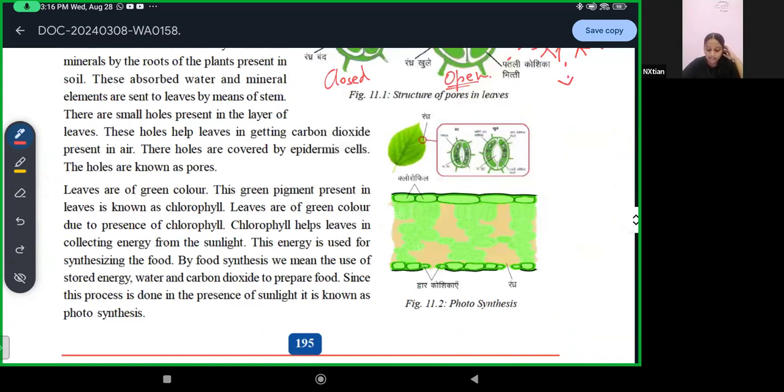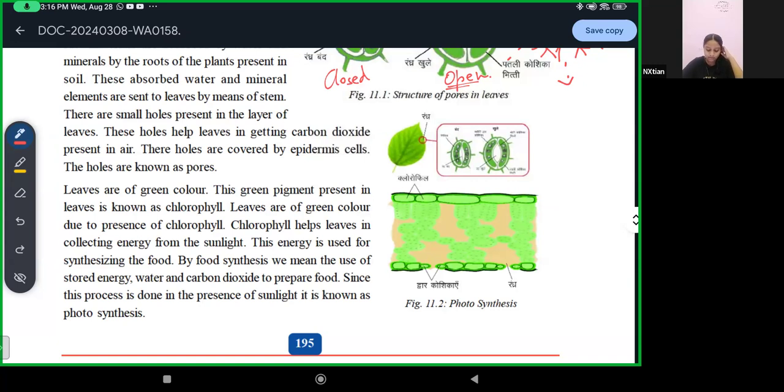Now, leaves are green in color. This green pigment present in the leaves is known as chlorophyll. This pigment is responsible for the color of the leaves. Leaves are green due to the presence of chlorophyll. Chlorophyll helps leaves in collecting energy from sunlight. This energy is used for synthesizing the food.